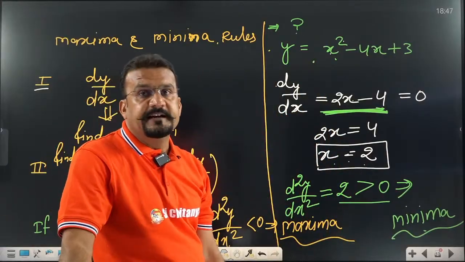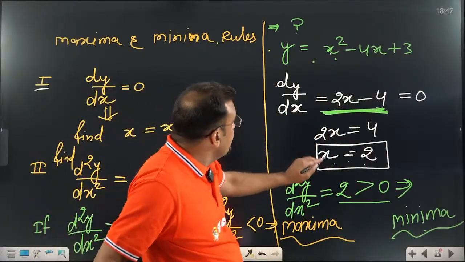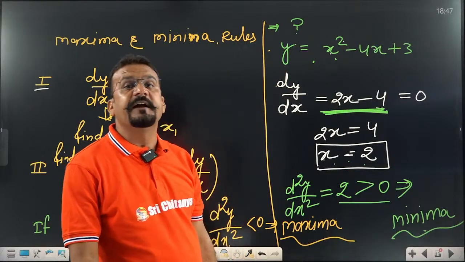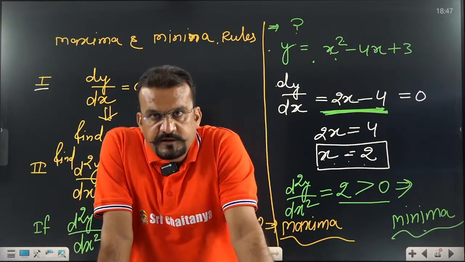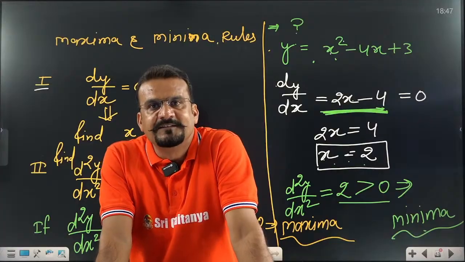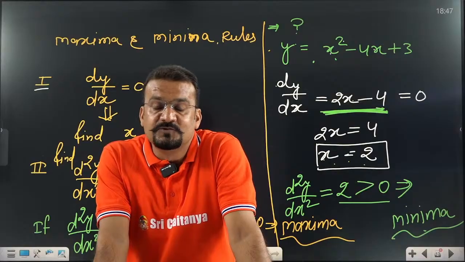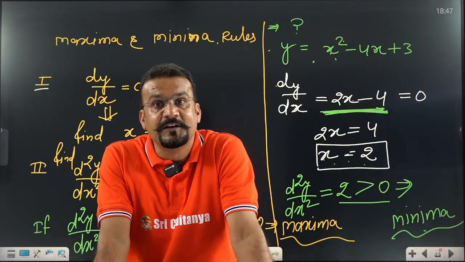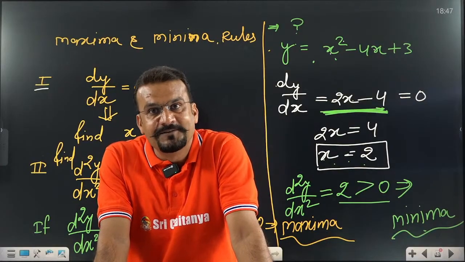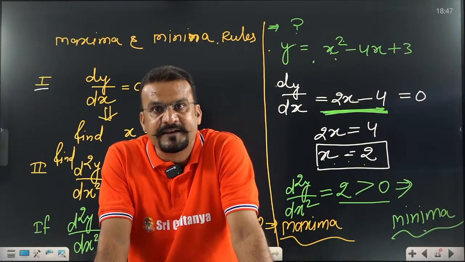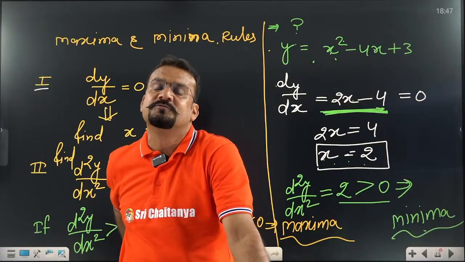What is the value of that minima? Put x equal to 2 in this function. You will find the minimum value. Dear student, this is the concept. When you ask this to your elder brother or sister who is preparing for NEET exam, they will be unable to tell you this.